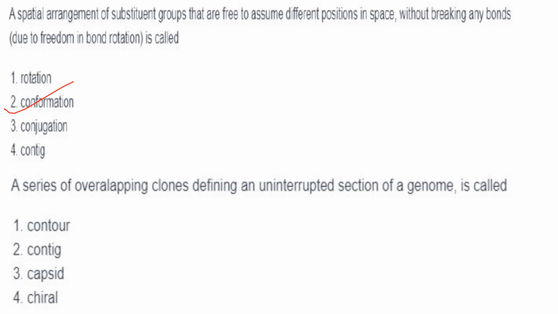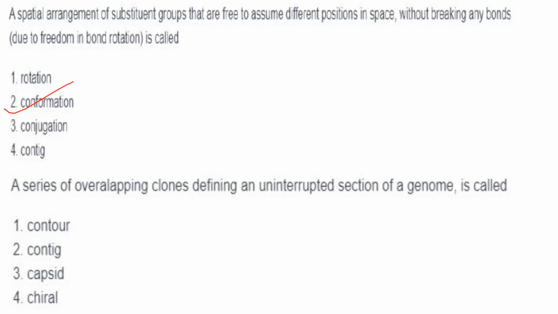Then what is a contig? It is used in genomics, that is a sequence of DNA that has been assembled from overlapping fragments. It is called a contig. Conjugation, rotation, you know, conjugation, you know.